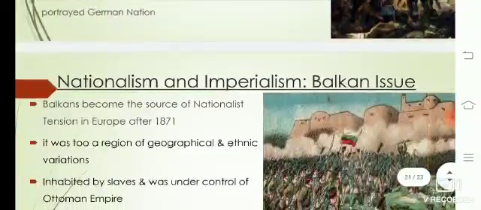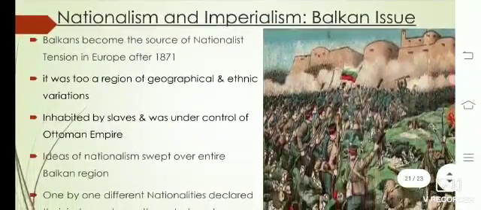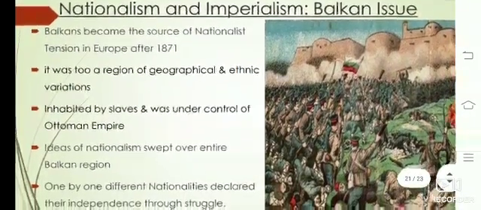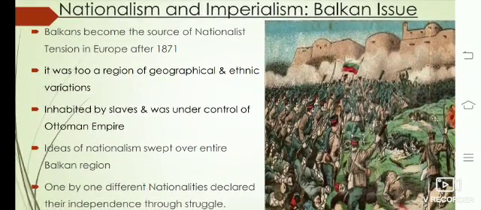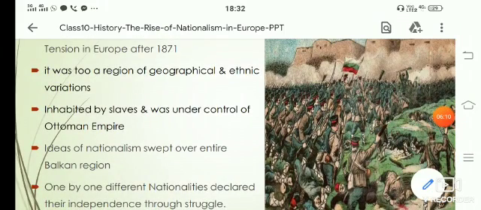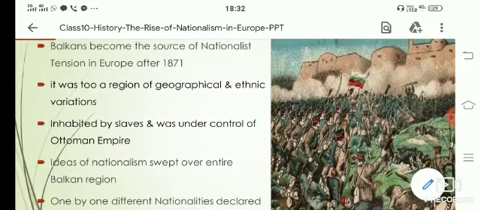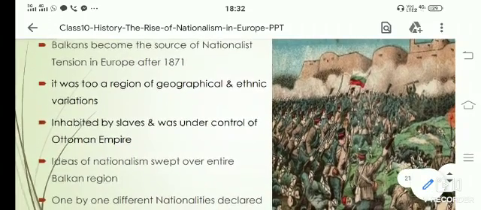Then comes nationalism and imperialism with the Balkan issue. Balkan is nothing but a region in Europe. Balkans became the source of nationalist tension in Europe after 1871. So this region became the source of nationalist tension during 1871.